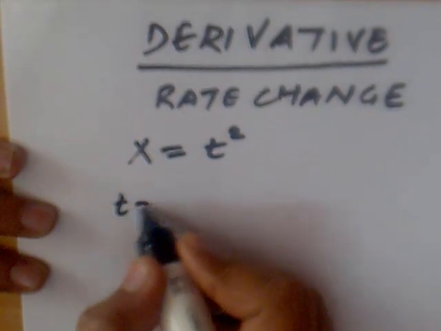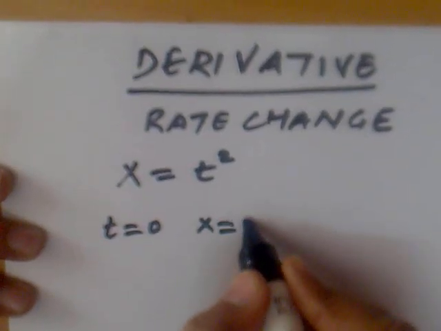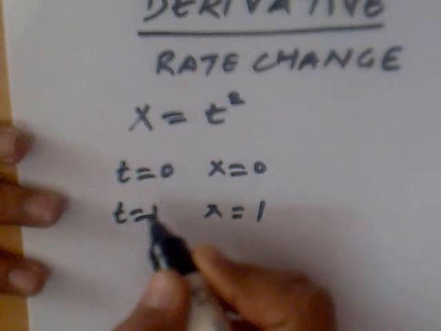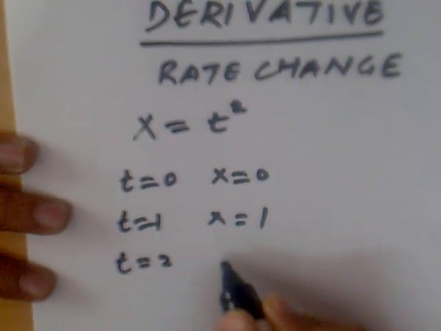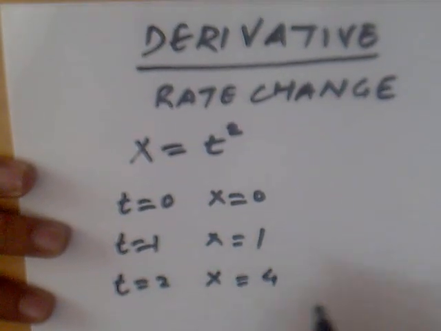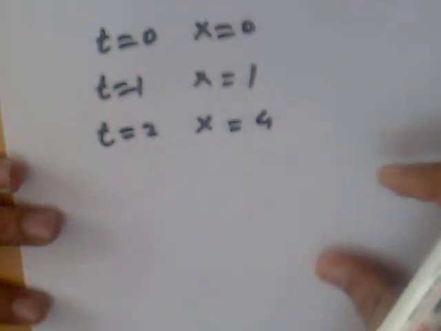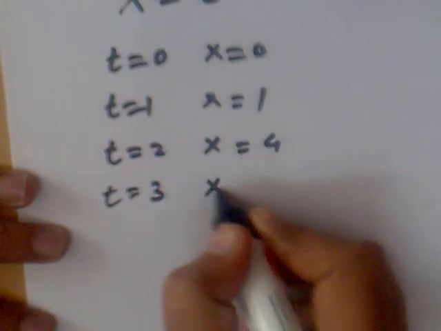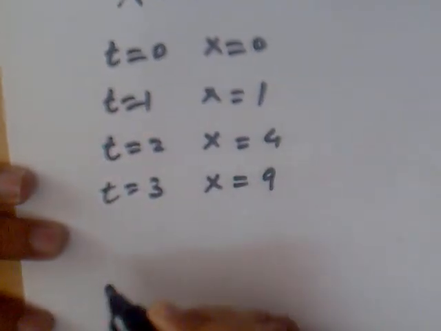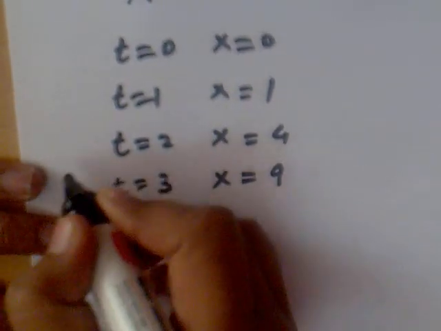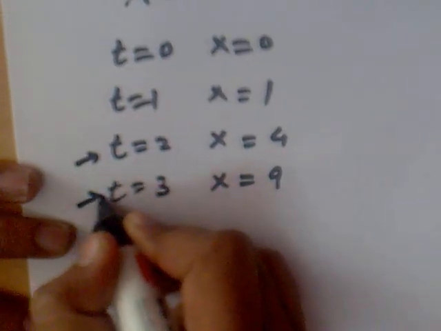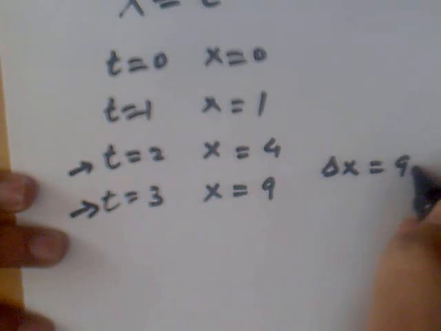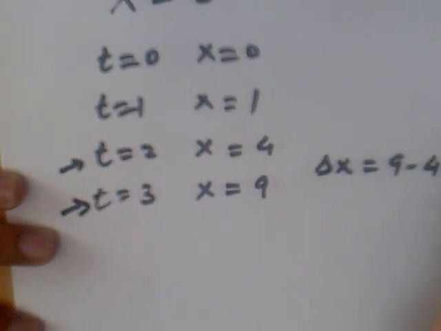At t equal to 0, x equal to 0. At t equal to 1, x equal to 1. At t equal to 2, x is equal to 4, that is t square, 2 square is equal to 4. Similarly, at t equal to 3, x equal to 9. Take an interval of 1 second, that is t equal to 2 to t equal to 3. The delta x becomes 9 minus 4, that is equal to 5.